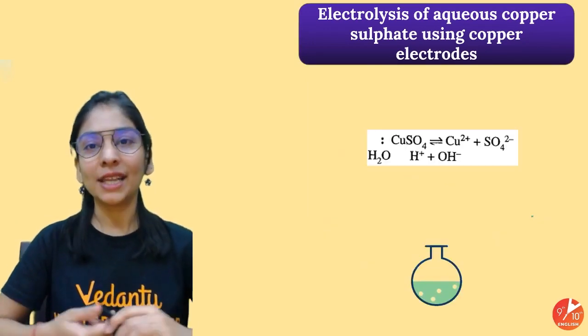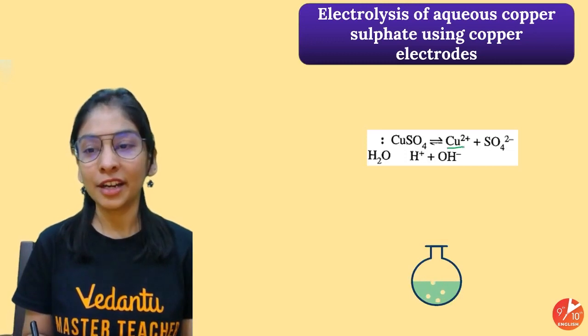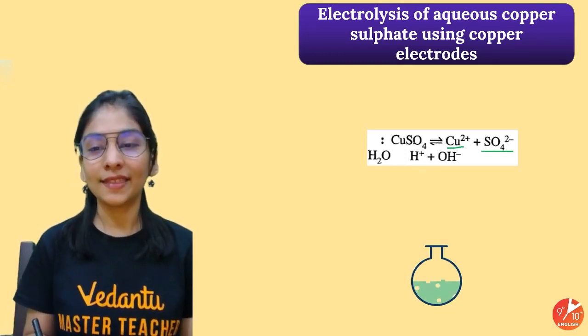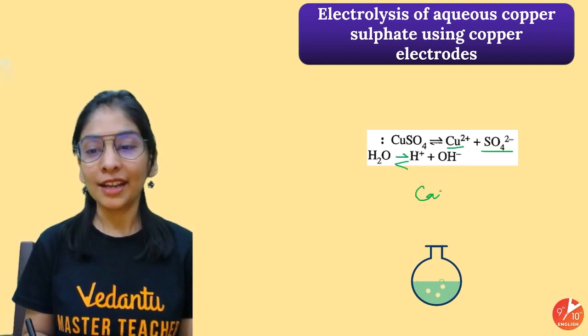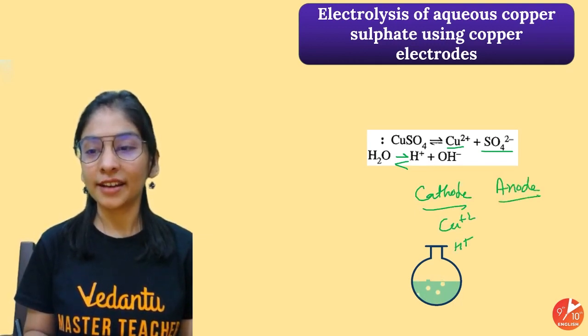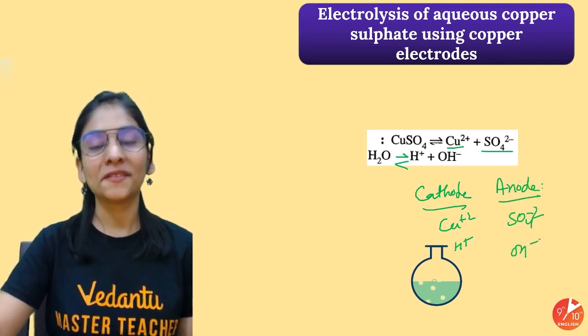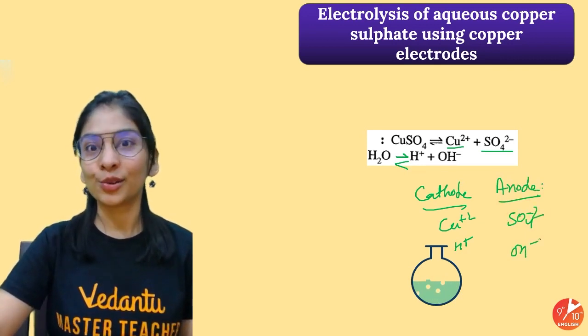And let's see what ions will be there. I hope it's pretty much clear. Copper ions, sulfate ions, and then water will give H positive and OH negative ions. So for cathode, there is competition between copper ions and H positive. For anode, there is competition between sulfate and OH negative, right? And you know that. No, you don't know that.